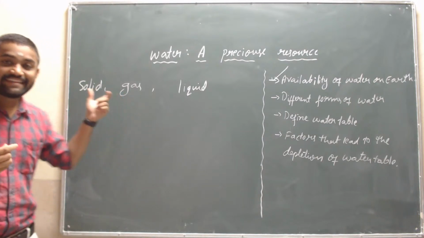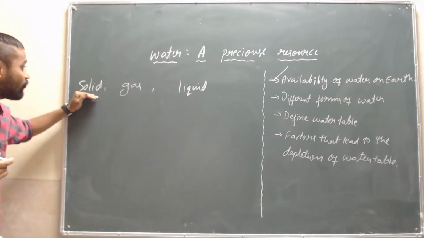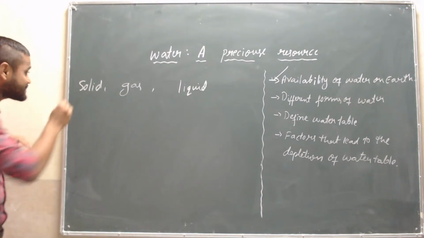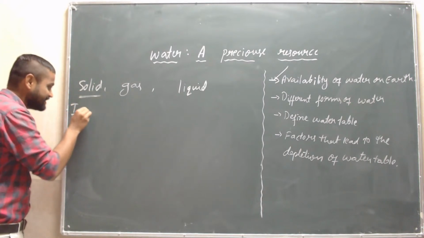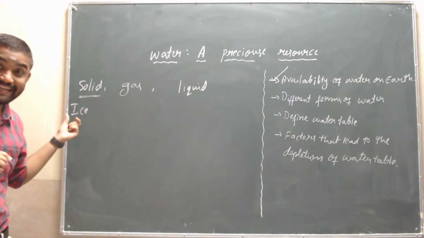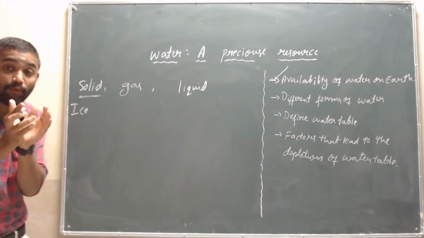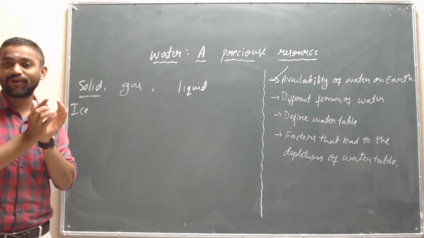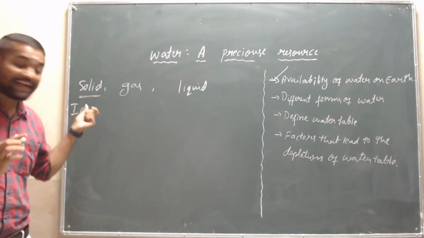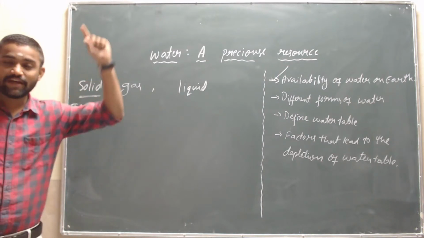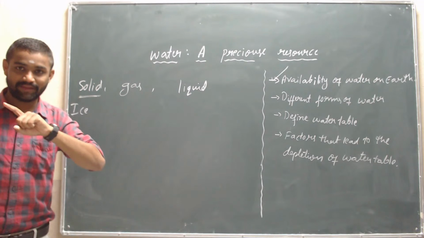Yes, sir. That water in the form of solid is called ice, isn't it, sir? The water in the form of solid is called ice, and that ice is present in the polar ice caps.